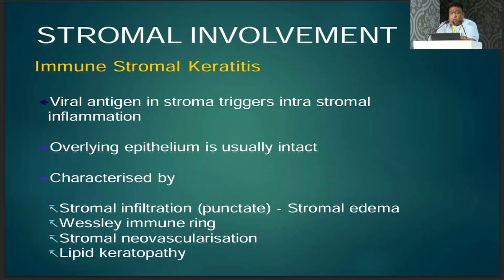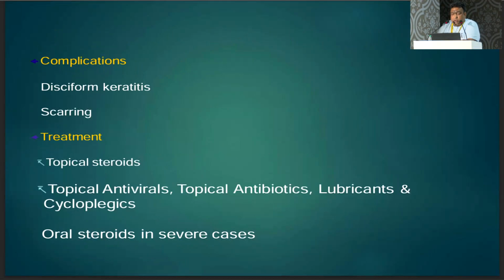Then immune stromal keratitis. Viral antigen in the stroma triggers intrastromal inflammation. In this case, the overlying epithelium is usually intact. So it is characterized by stromal edema, immune rings, stromal neovascularization, and lipid keratopathy. Again, the complications are disciform keratitis and scarring of the cornea. So again, it is aggressively treated with topical steroids and topical antivirals. Oral steroids are given in severe cases.